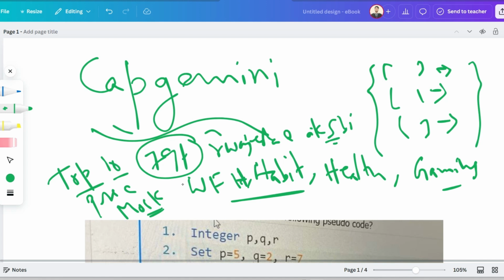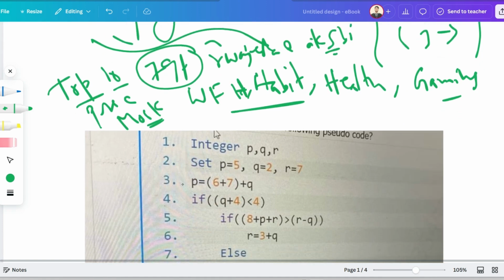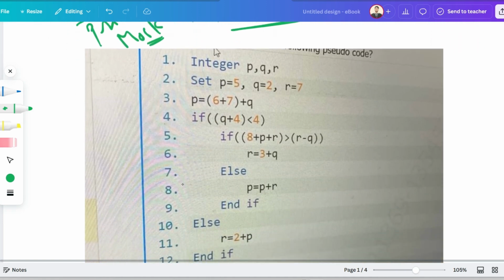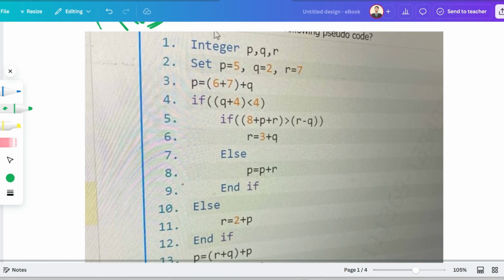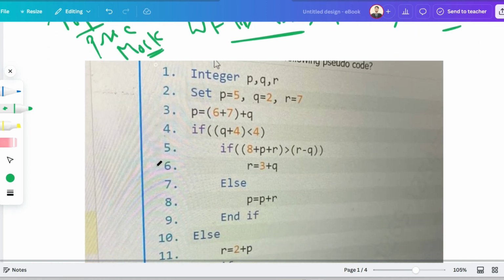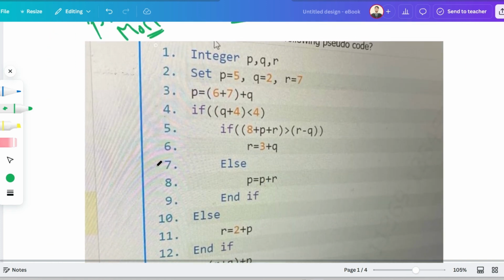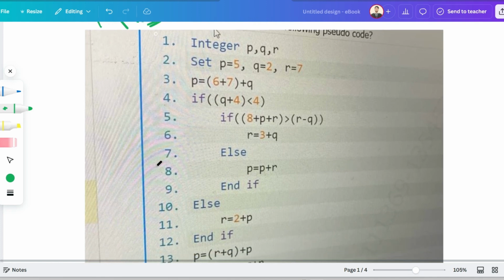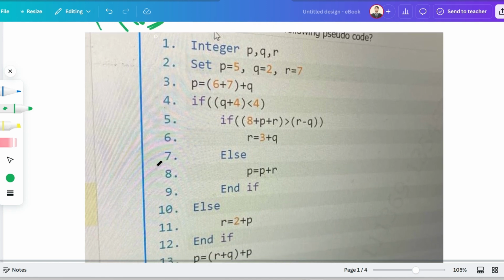Okay, so I hope you will consider it. Let me go to the pseudocode part. If you pass this essay writing, then only you will be moved forward to the pseudocode round. That means in this technical round, you'll have some IT fundamental questions and also pseudocodes. Basically there will be 25 pseudocode questions, so be very careful.